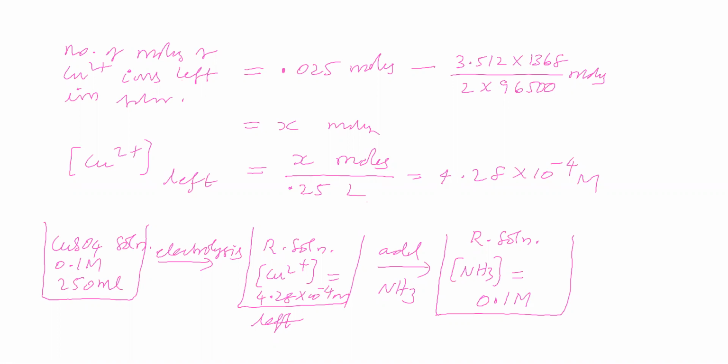If the concentration of this complex is greater than 10 power minus 5 molar, certainly the blue color is visible to the eye. If it is less than 10 power minus 5 molar, the complex color is not visible to the eye. That's what they are saying.